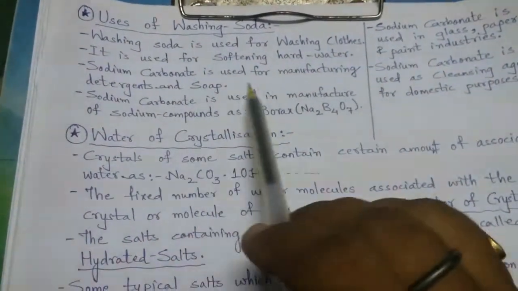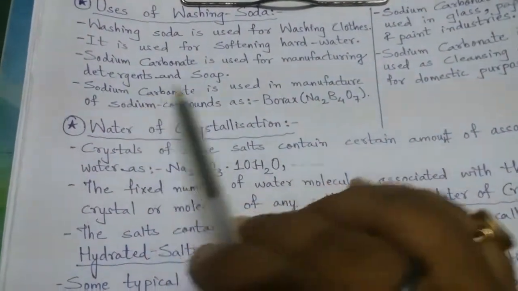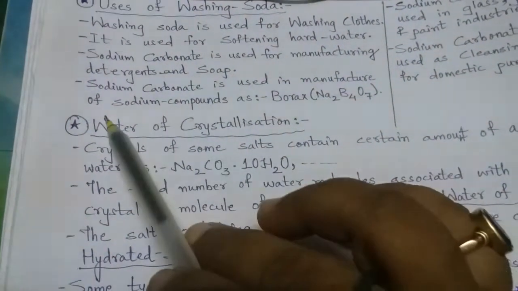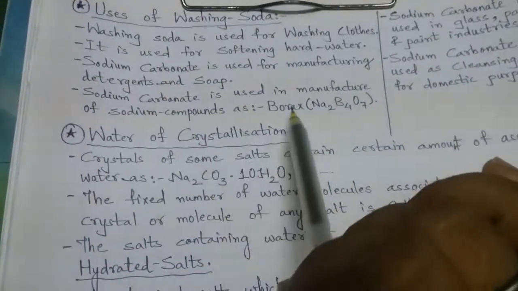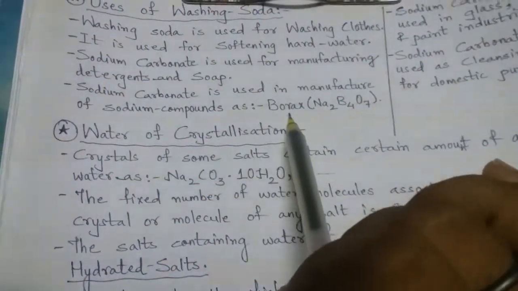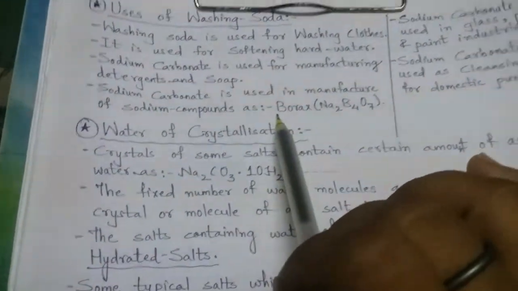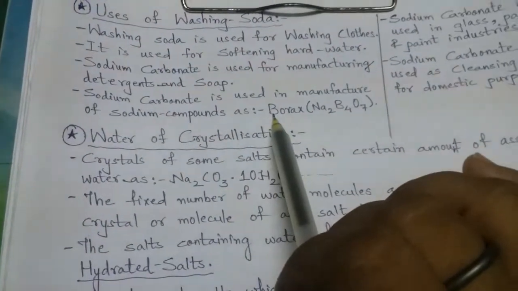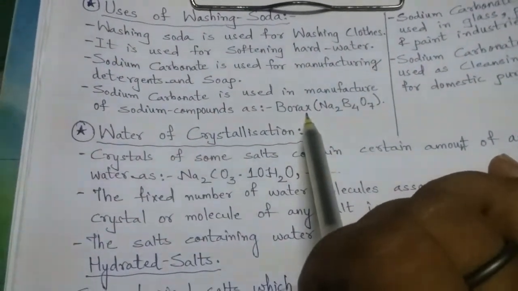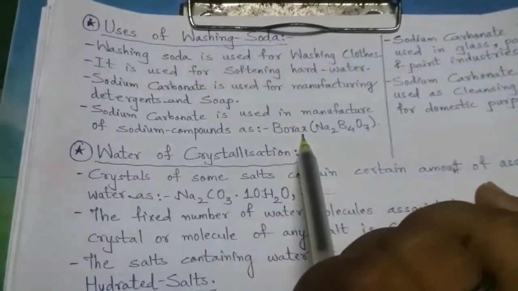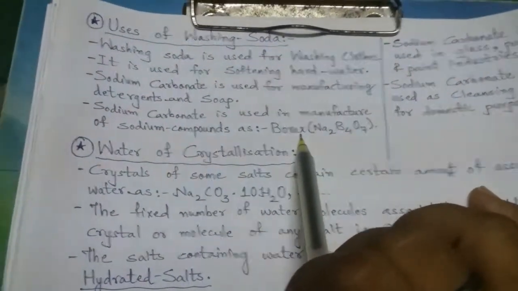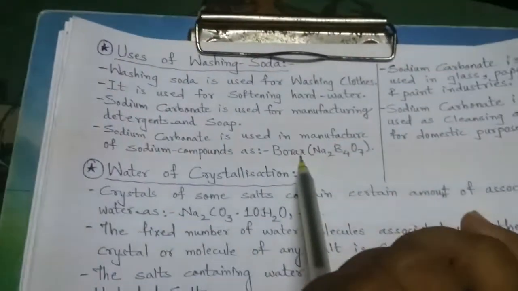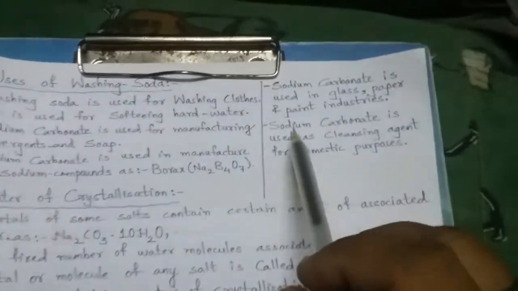Sodium carbonate is used for manufacturing detergents and soap. It is used in the manufacture of sodium compounds such as borax, Na2B4O7. Borax you would have heard of, which is used as a powder in skin fungus medicines, and it is also used for preparing unbreakable glasses, right? Borosil glasses, along with silicone. You will learn this in higher classes.